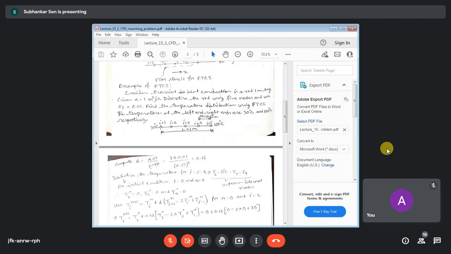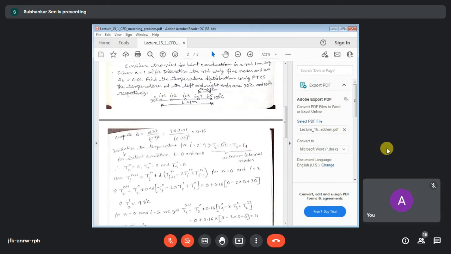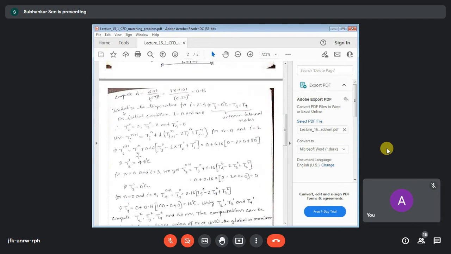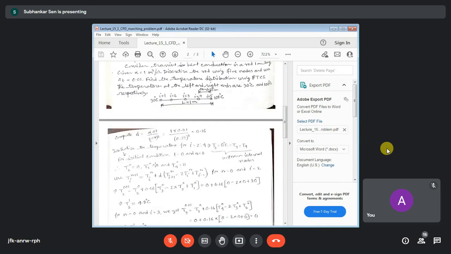So this is T10, this is 30, and you are getting the solution of T21 as 4.8 degrees centigrade, okay. So it means that at the first level of time in the transient problem, this temperature is coming as 4.8 degrees centigrade.